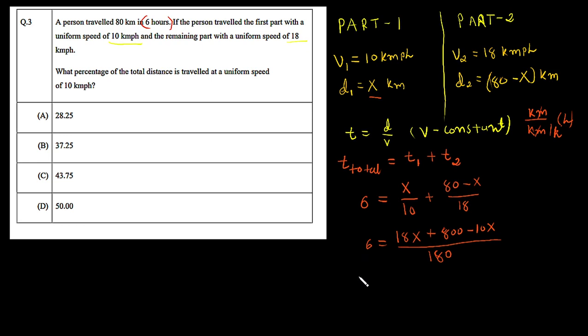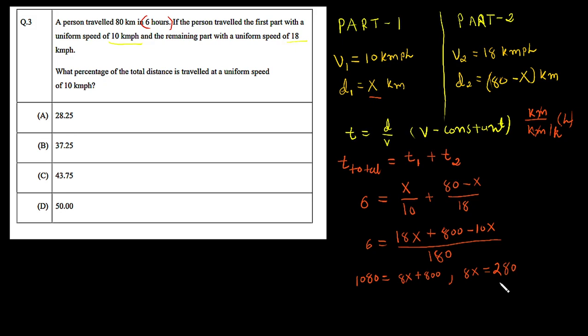So we can say here 1080, and here let's subtract this 10x from this 18x, so we are left with 8x on the right hand side, and here 800 as it is. So now from this equation we can say 8x is nothing but simply 1080 minus 800, which turns out to be 280.